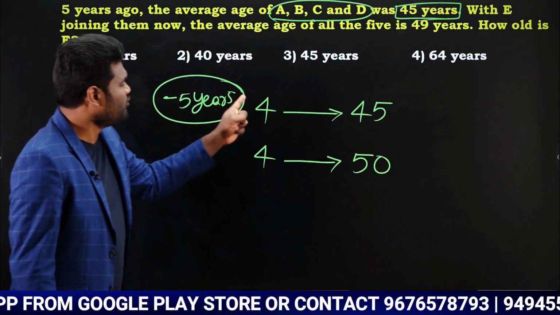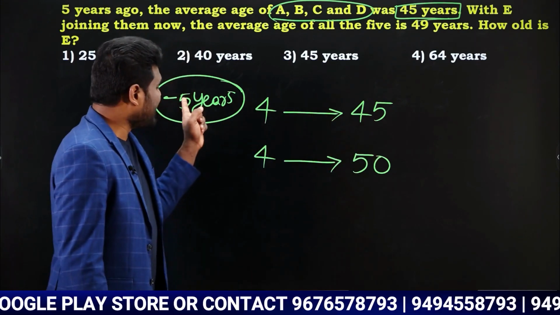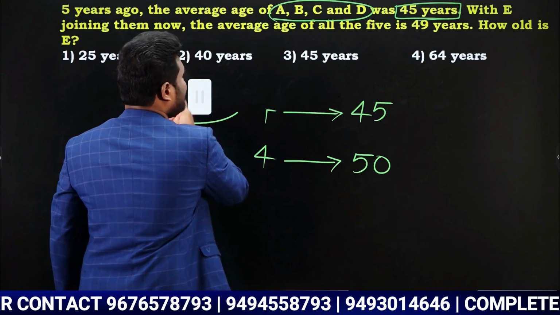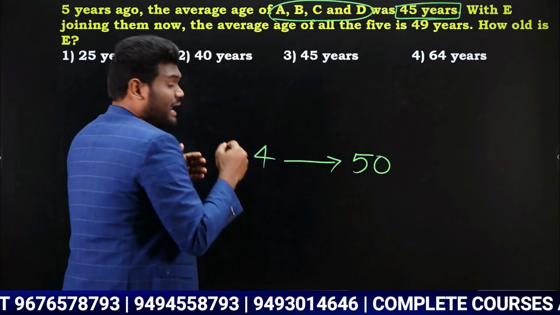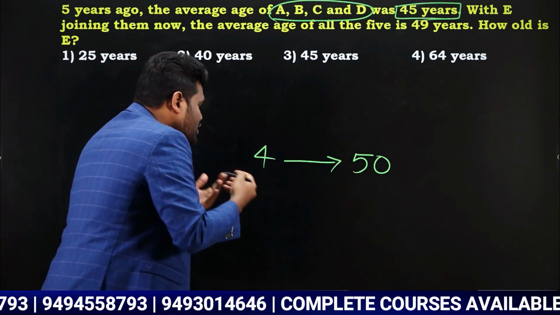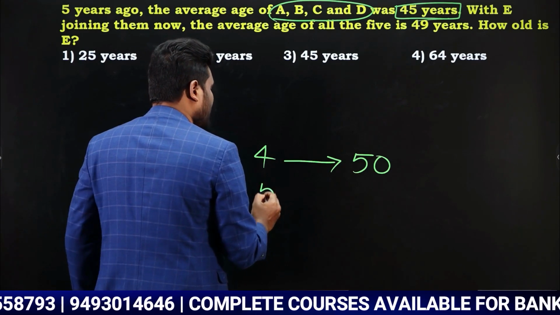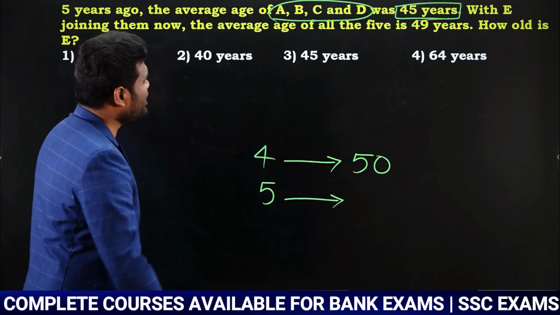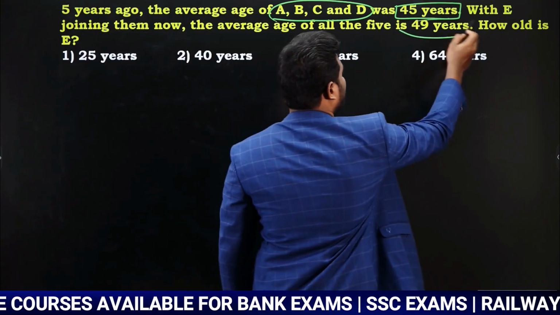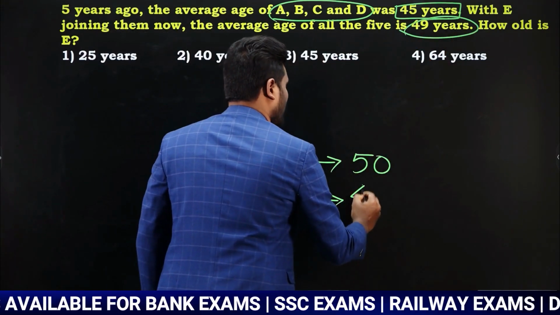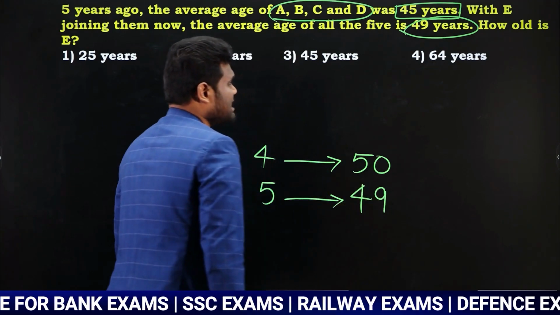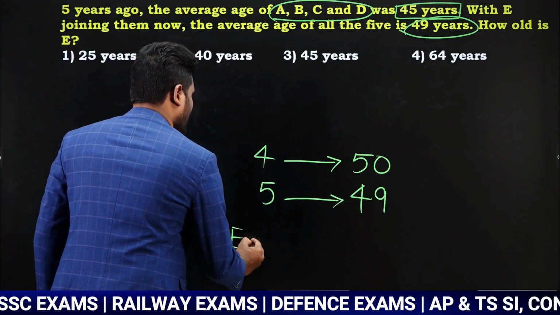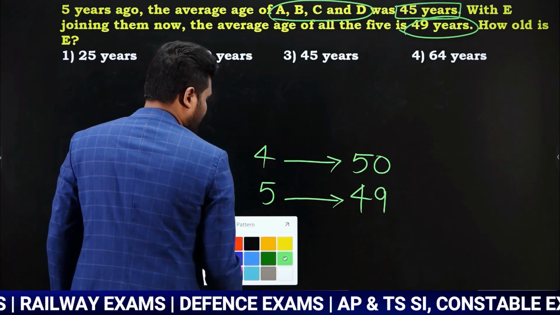5 years ago, the 4 persons' average was 45. 5 years ago 45 means at present it is going to be 50 years. And it is saying that now, at present, one new person joined, so it is going to be 5. When the new person joined, what happened to the average? The average of all the 5 is 49. Now your question is, how old is E? E is the new person. We are supposed to find the value of E.